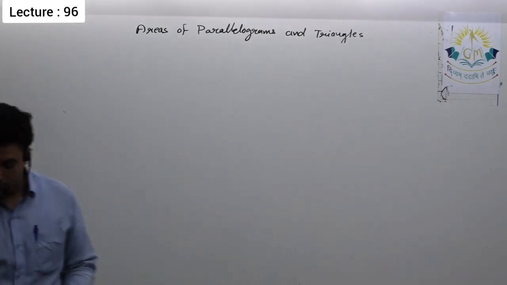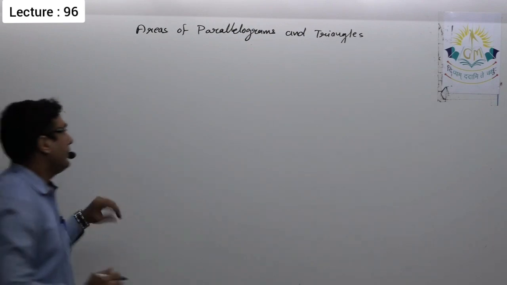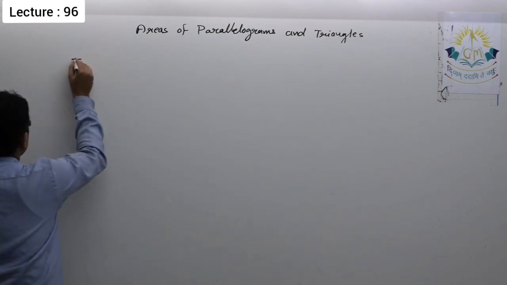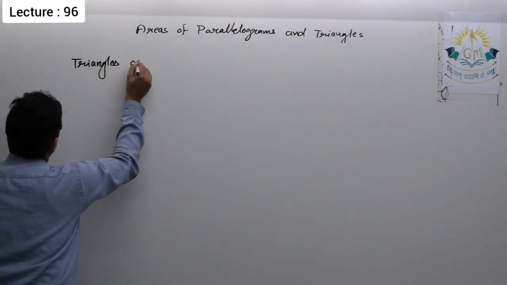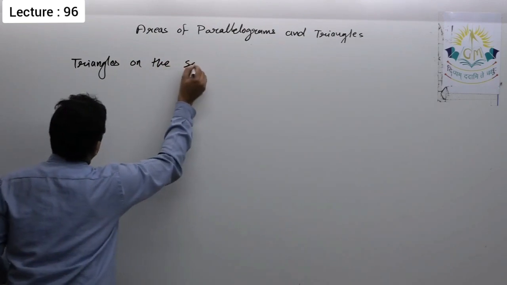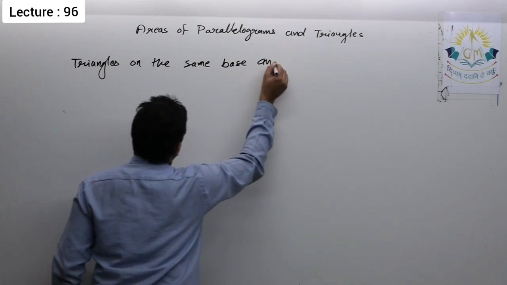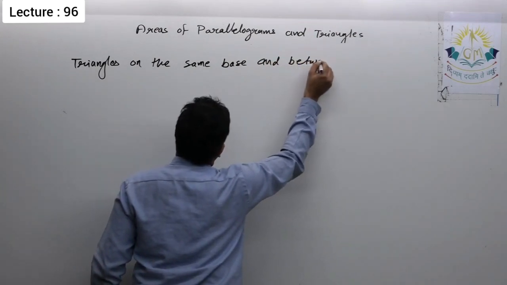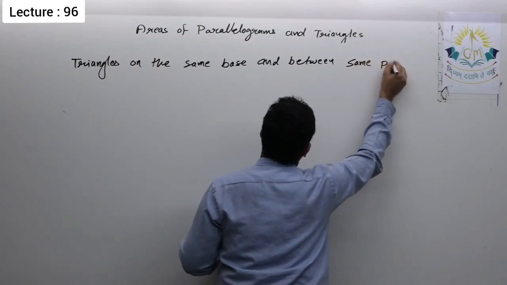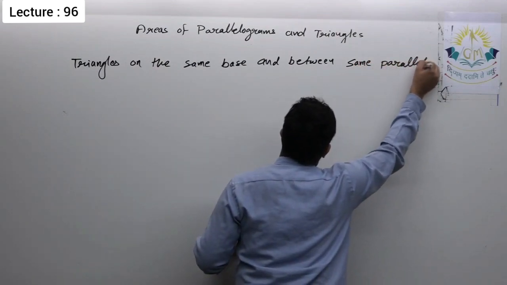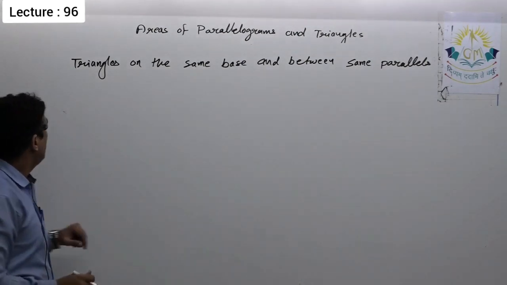Now the next concept is triangles on the same base and between the same parallels. Here again we have some theorems.